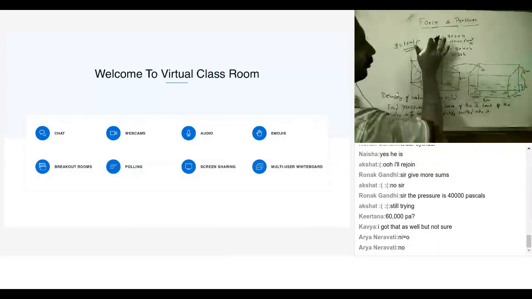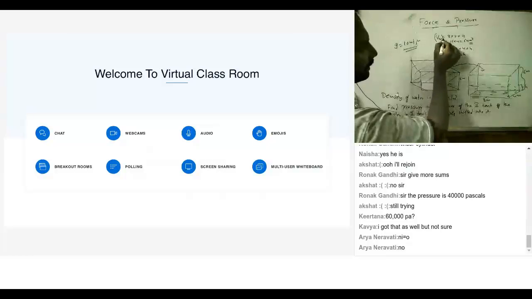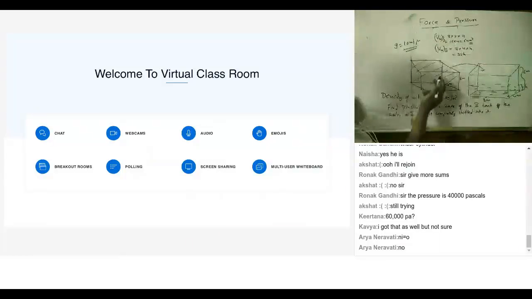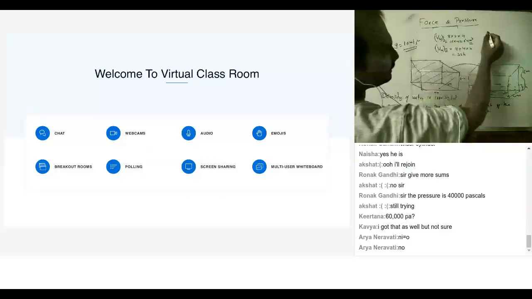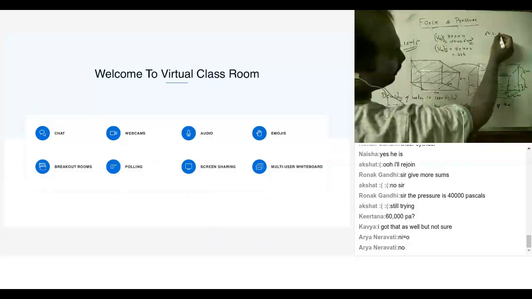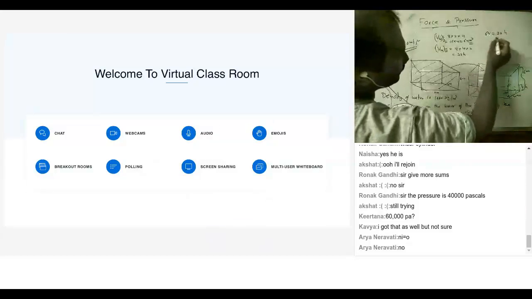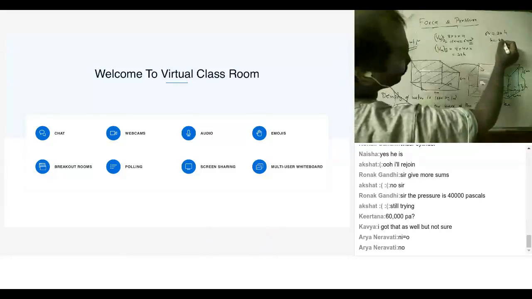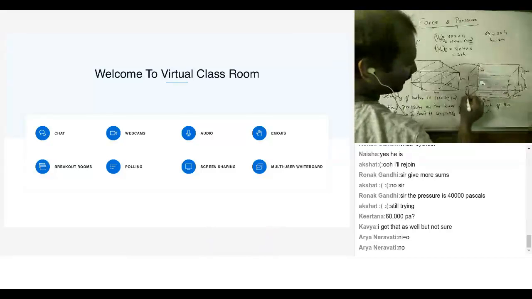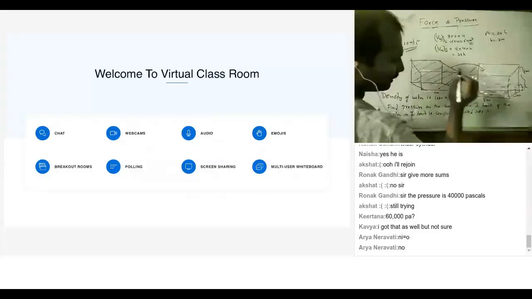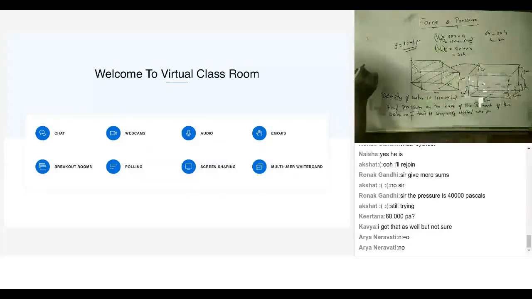But the volume of water in both the tanks is the same, because the same water is shifted. So can I say 64 equals 32h? So what is h equal to? 2 meters. So the height in this tank is 2 meters. Once you know the height, what is pressure given by?